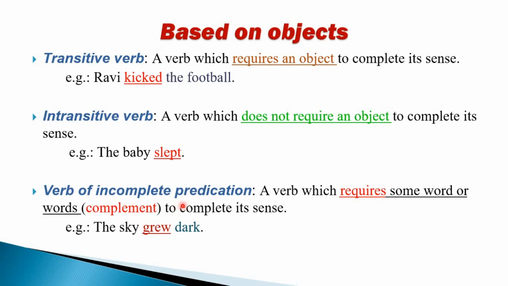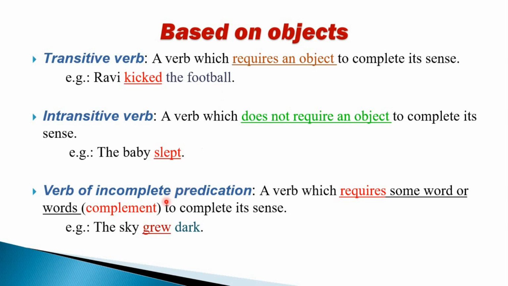Coming to verb of incomplete predication, these are those verbs where verbs do not complete the meaning of the sentence. Like we saw, intransitive verb completes the meaning of the sentence. In transitive verb also, the verb may complete the meaning of the sentence, but it's better conveyed if the object is mentioned.